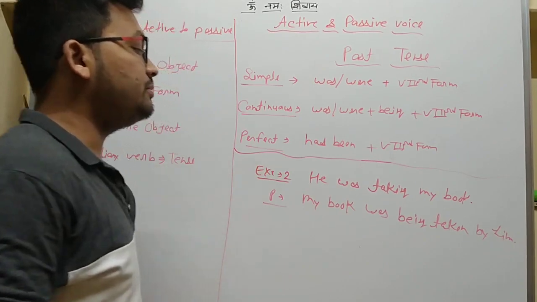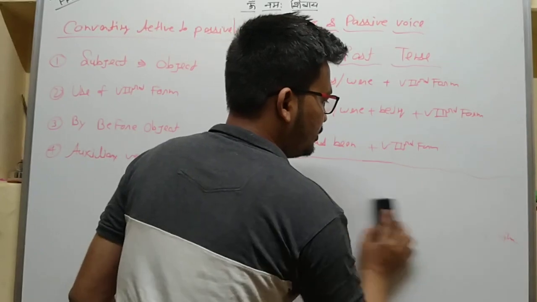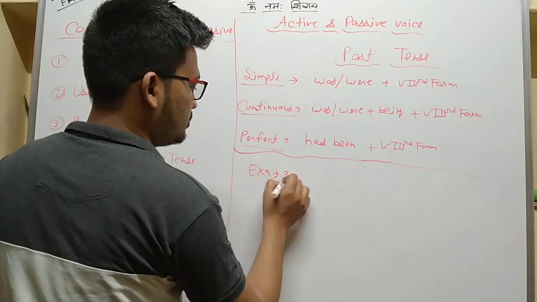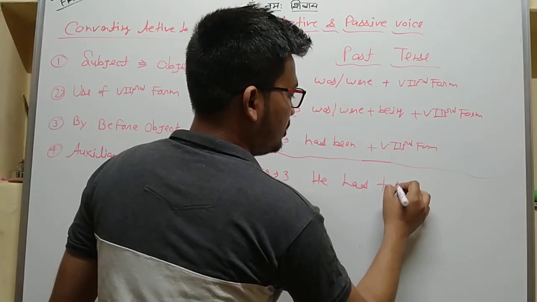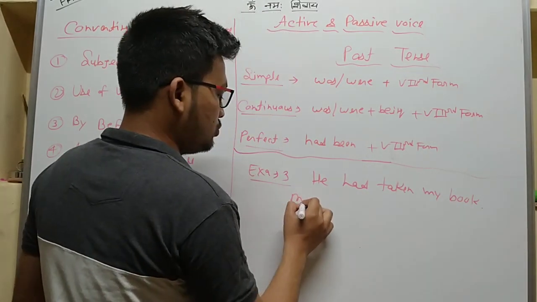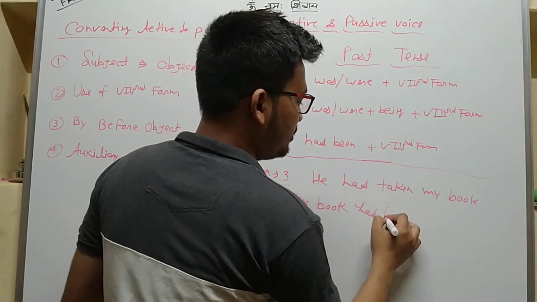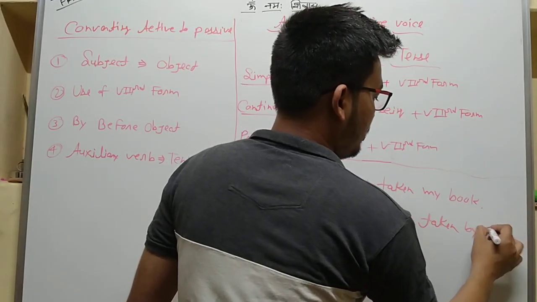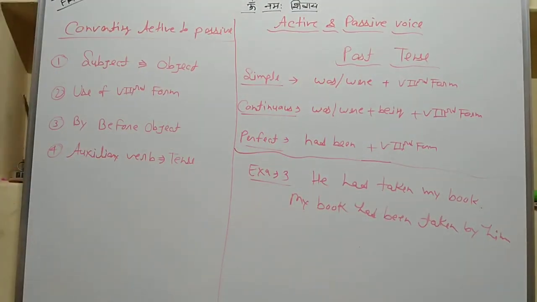Look at example number three, the perfect sentences. He had taken my book. So my book had been taken by him.